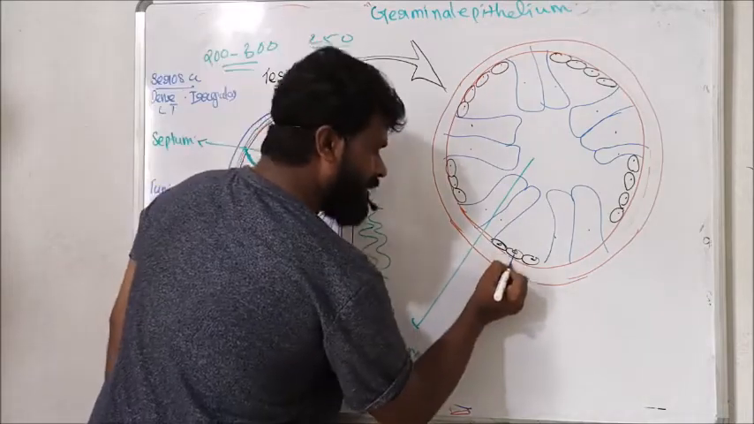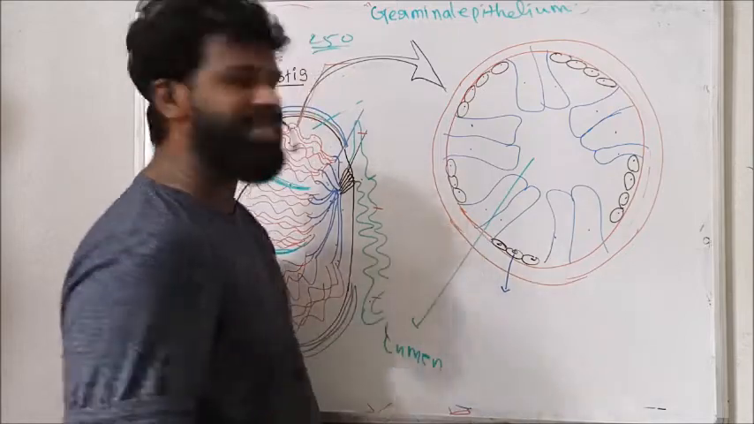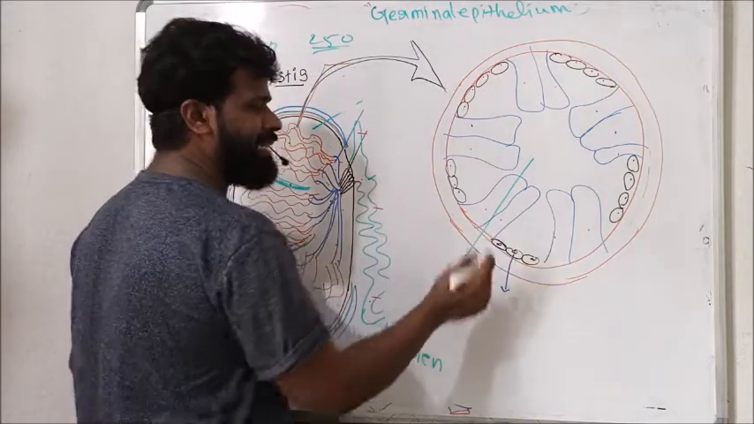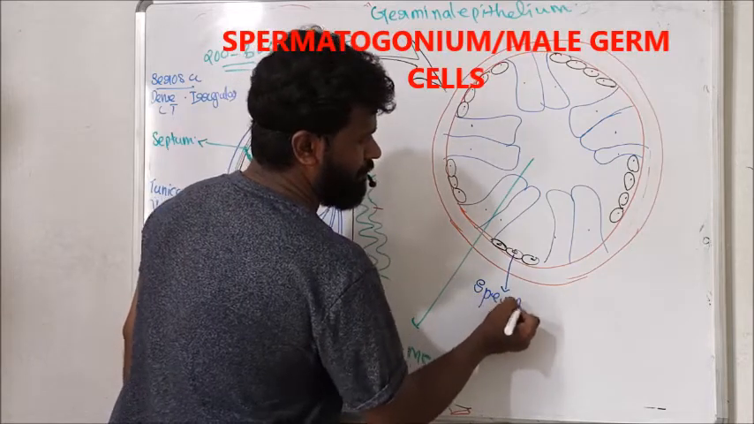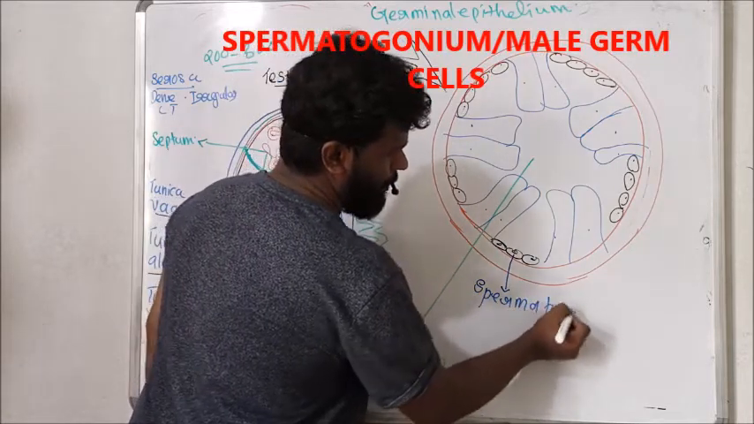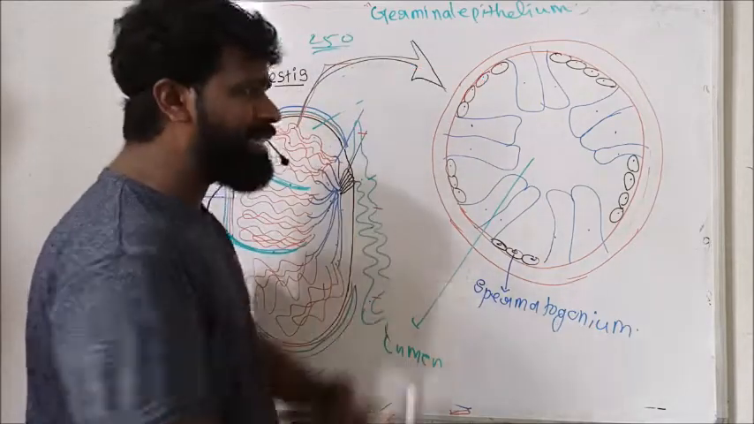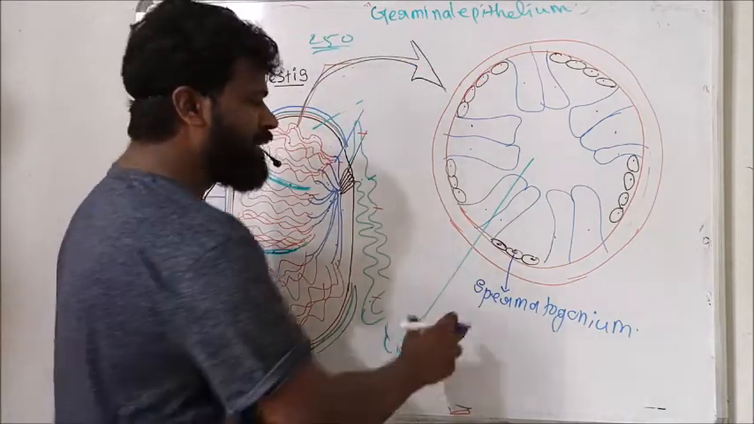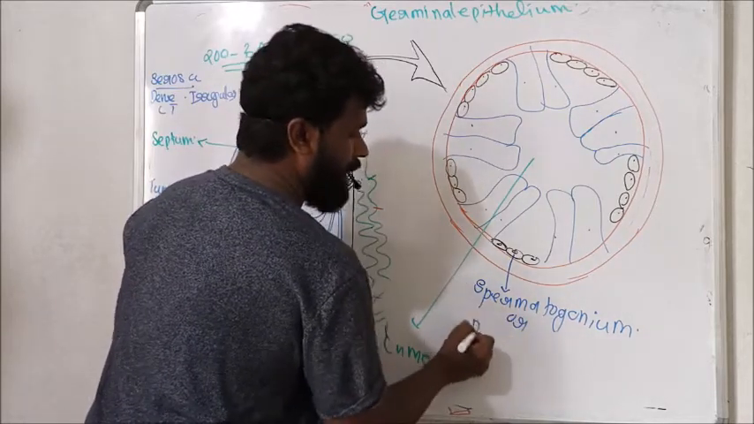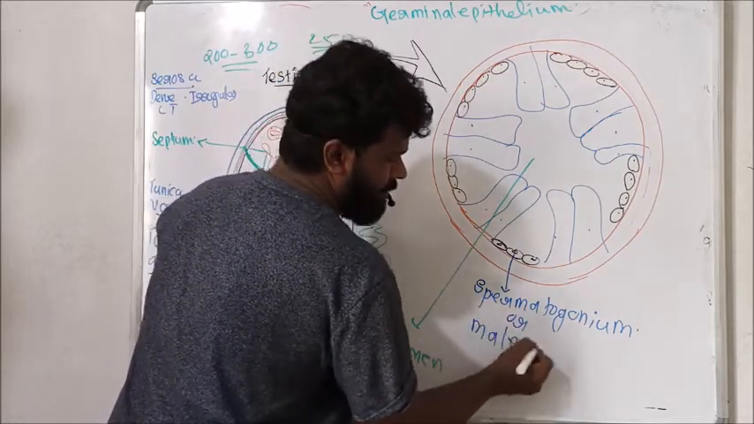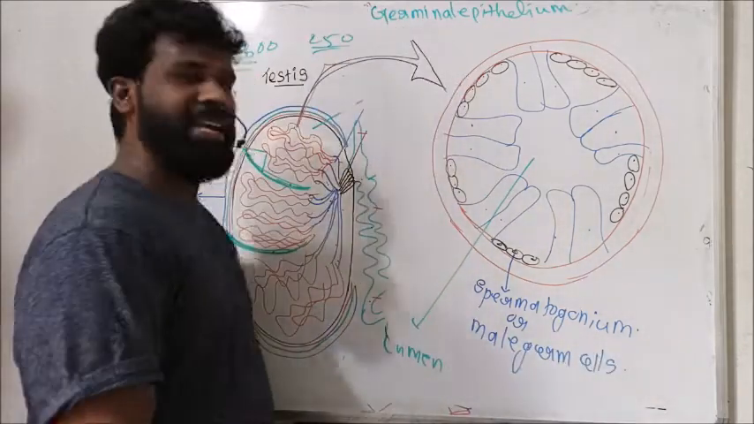They are the basal cells, or the smaller cells. The smaller and numerous cells in the germinal epithelium of the seminiferous tubule are known as spermatogonium. These cells are called spermatogonium or male germ cells.